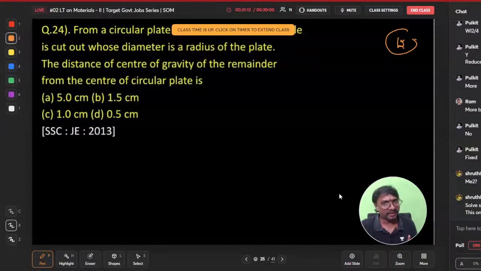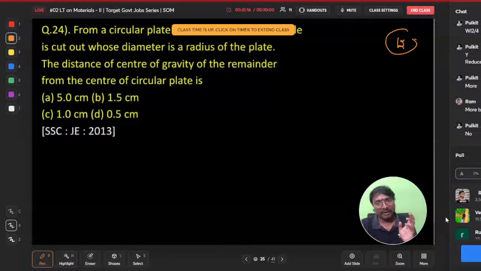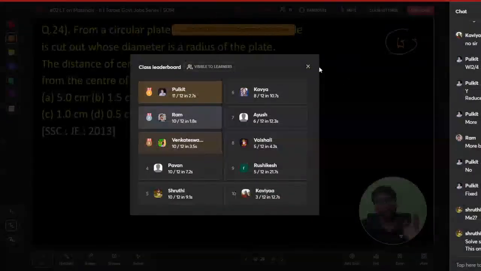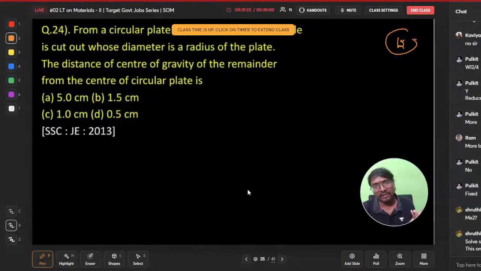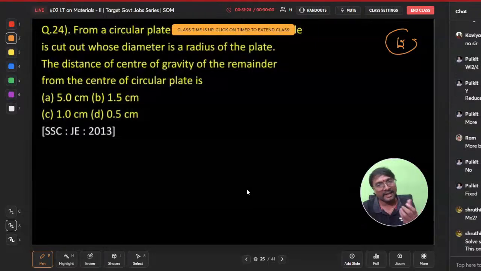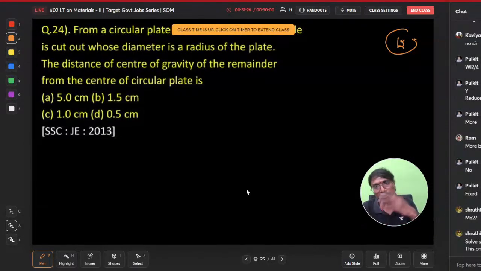See, simple logic in the previous one. What is the strain energy? Half into load into deformation. Yes, na? So, which one will be having more deformation or more deflections and slopes? Cantilever beam will be free to bend. More deformations, more deflections, more slopes are possible. Fixed beam, least deformed one.